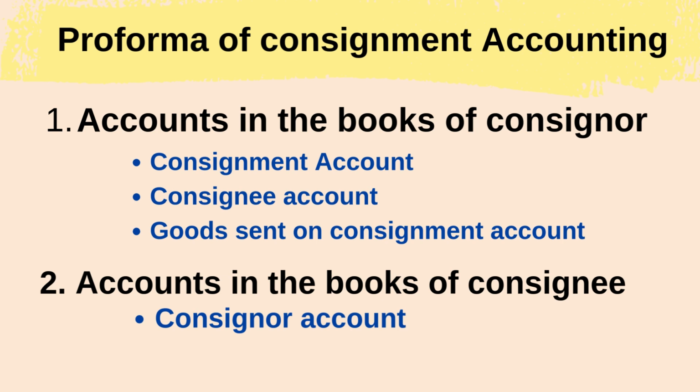In the books of the consignor, we prepare three accounts: consignment account, consignee's account, and goods sent on consignment account. Second, accounts in the books of consignee. The consignee prepares the consignor's account. Always remember, the consignor prepares the consignee's account and the consignee prepares the consignor's account.